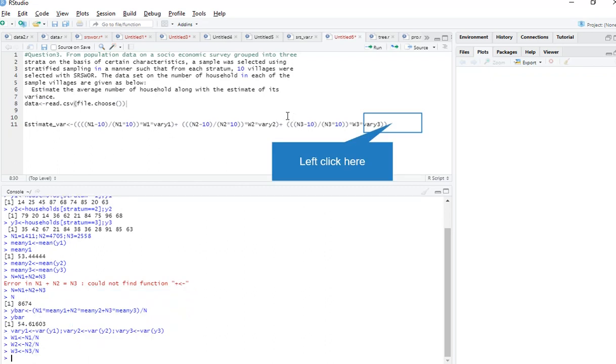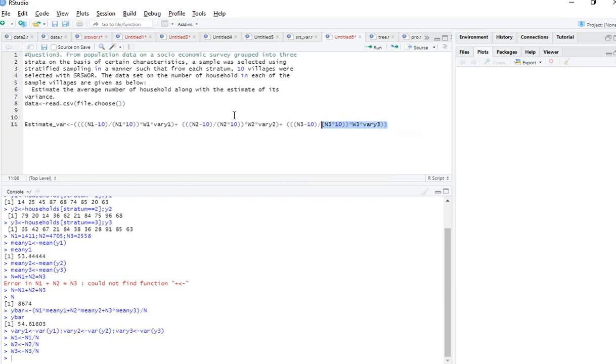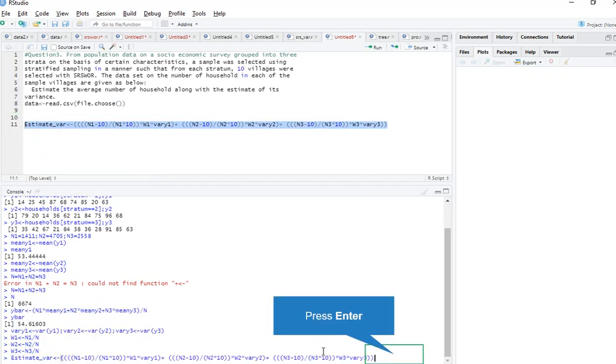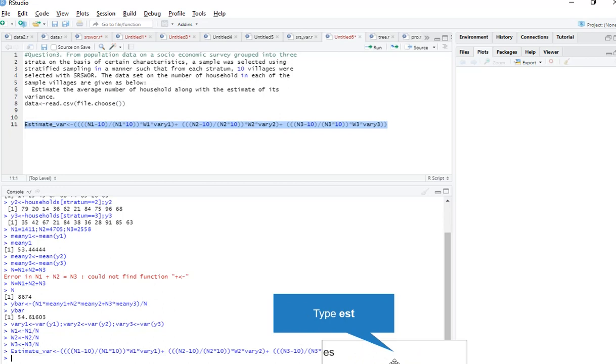This is the formula for variance in stratified random sampling. You can get this formula from the theory also. From theory you can copy it. Now you can just enter it. Estimate the variance.